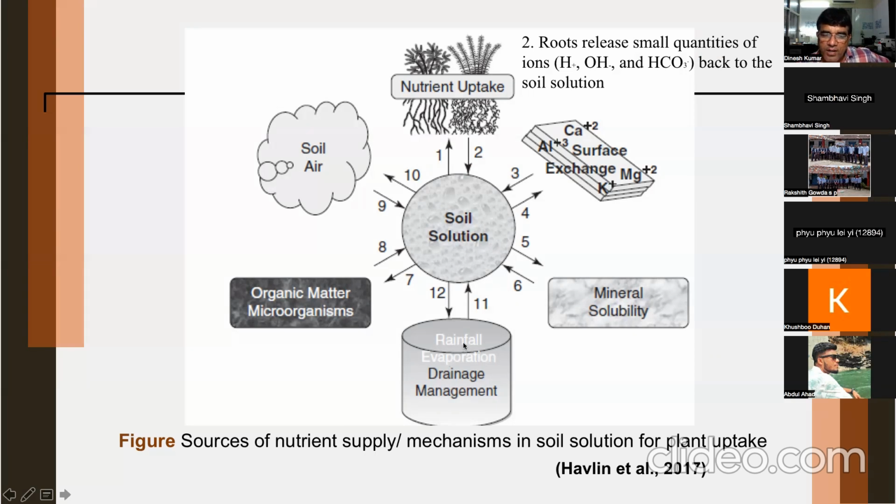Similarly, rainfall can also add nutrients, and through drainage or subsurface drainage or leaching, you can lose nutrients. Organic matter can add nutrients to the soil solution, or microbes can also add and they can also take. So this is how the different pathways of nutrients are happening in the soil solution.